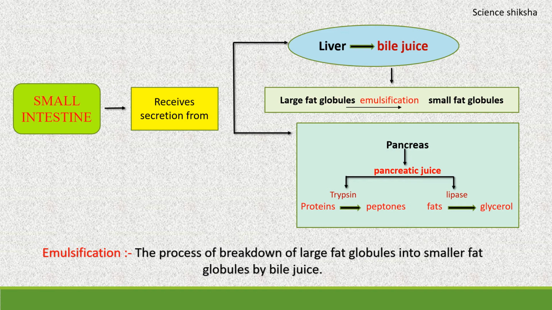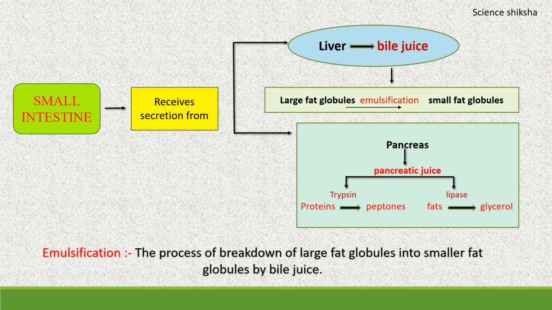Now we will discuss secretions from the other gland, that is the pancreas. The secretions are known as the pancreatic juice. The pancreas is present beneath the stomach. This pancreatic juice contains digestive enzymes like pancreatic amylase, trypsin, and lipase.